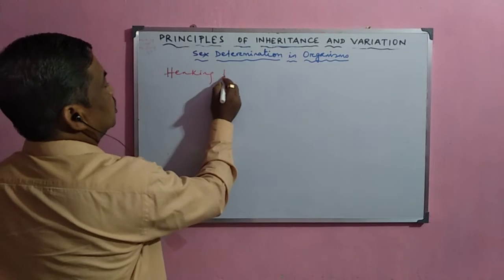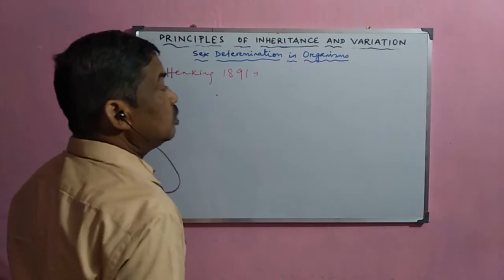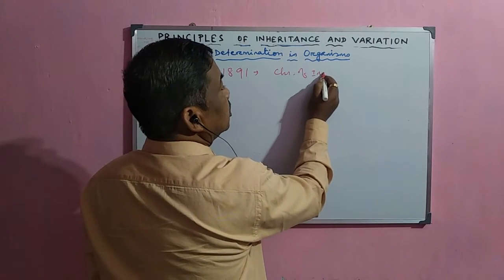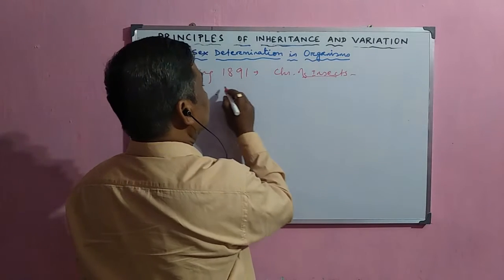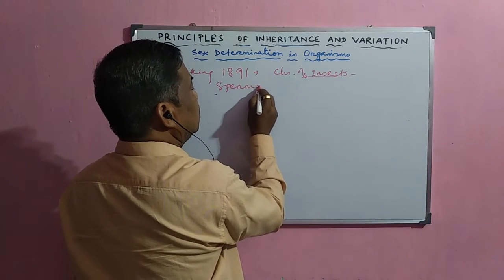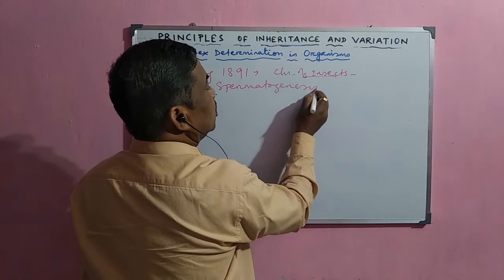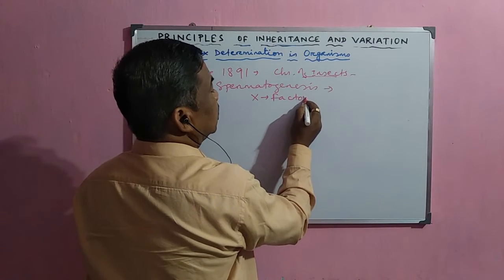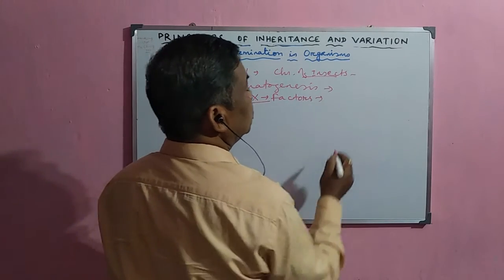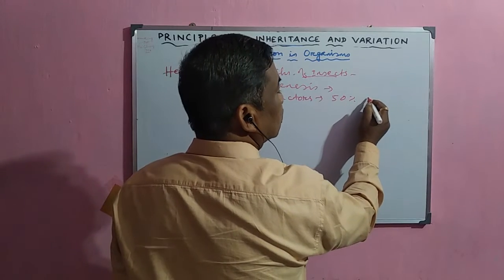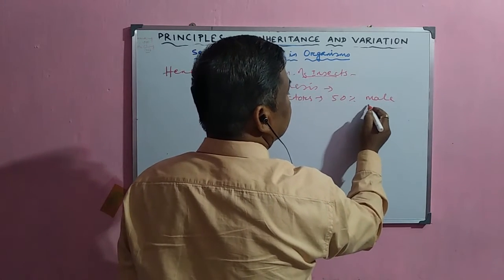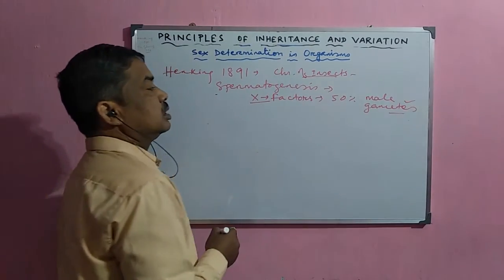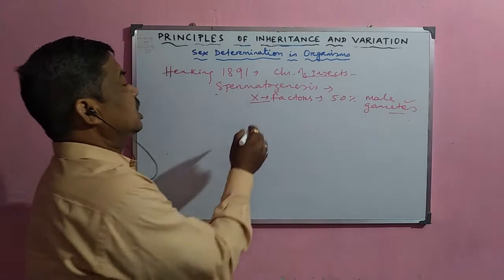Henking, in 1891, when he was studying the chromosomes of insects, in the process of spermatogenesis, observed certain X factors that were found in 50% of the male gametes. These male gametes are the spermatozoa. Now, what are these X factors?